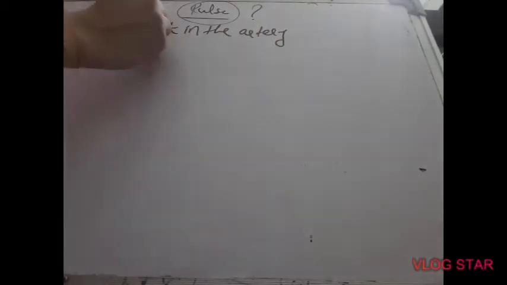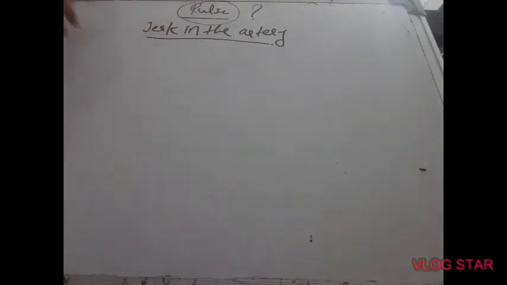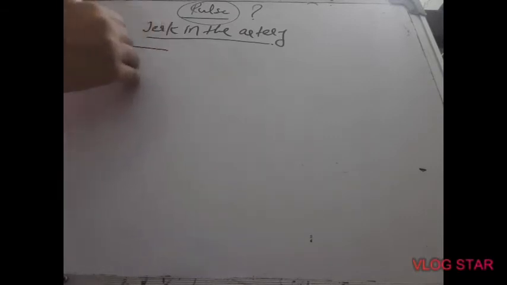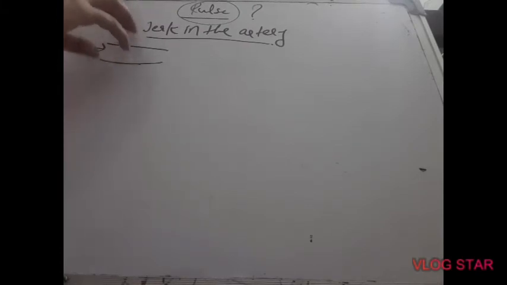Next is pulse. What is pulse? Pulse is a regular jerk in the artery. Whenever the heart contracts, it pumps blood into the artery with pressure. When blood moves into the arteries with pressure, this pressure is exerted on the outer walls and the arteries feel the jerk.